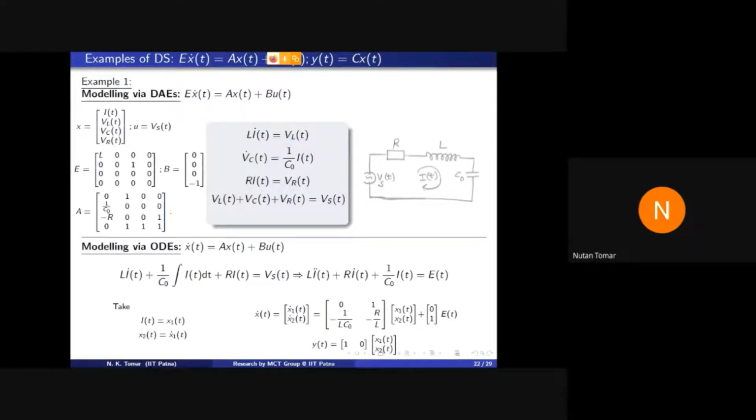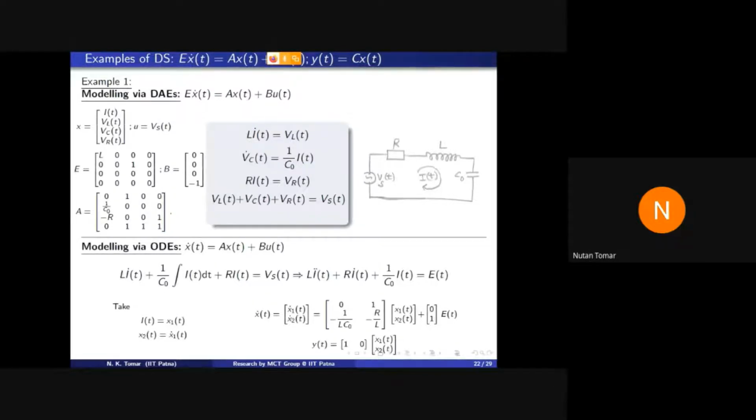So in the previous slide, I claimed that the descriptor approach comes naturally. Similarly, if we use Simulink in MATLAB for some constrained mechanical system, it is easy to visualize that Simulink yields a model in descriptor form and not in state space form.